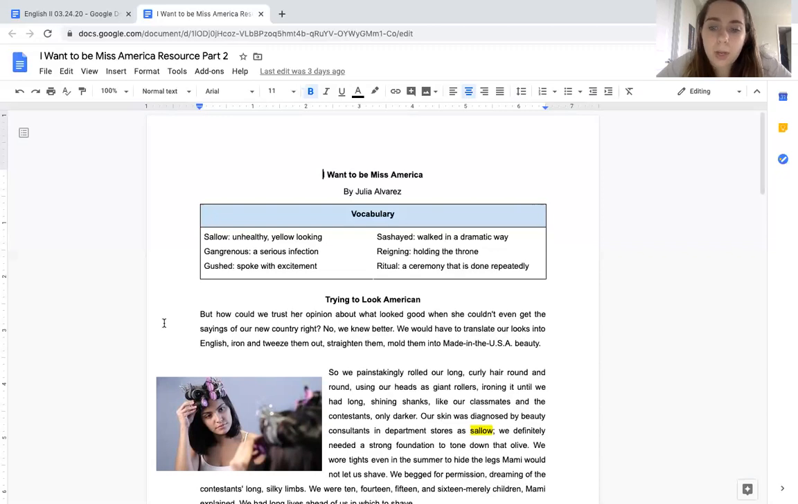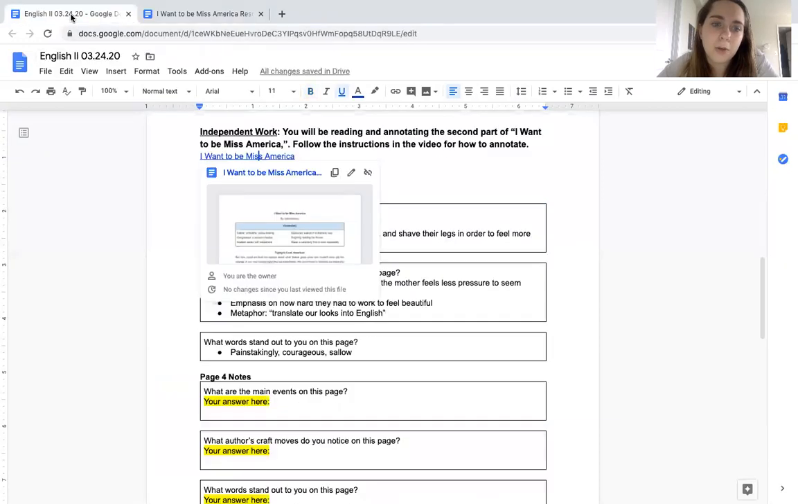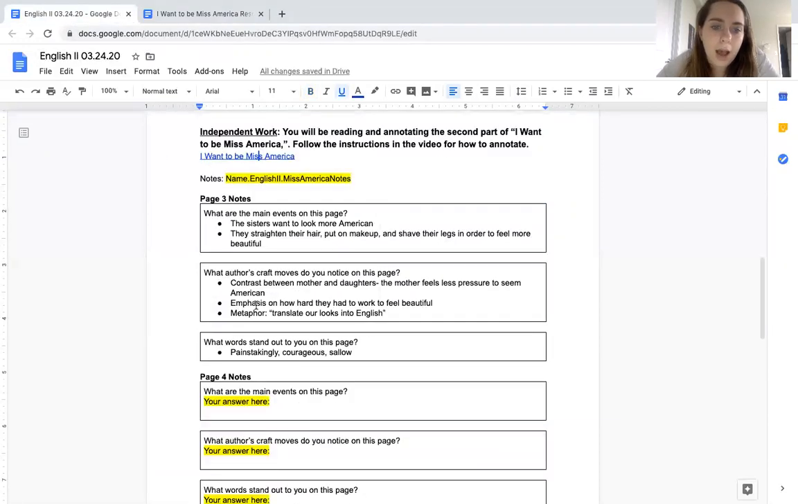in the USA beauty. Okay, so I'm noticing some interesting things. I'm going to go through my 3 questions. Were there any major events in this paragraph? Not so much. Any author's craft moves in this paragraph? Yeah, I would say so. I noticed the way she's talking about her looks and how she has to translate them into English. I think that was a really interesting way of putting that. I want to make sure I have that down under author's craft moves. So I have it listed as a metaphor right here, where she says she wants to translate our looks into English. It's an author's craft move.